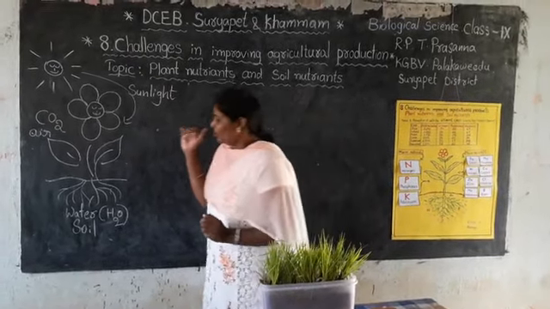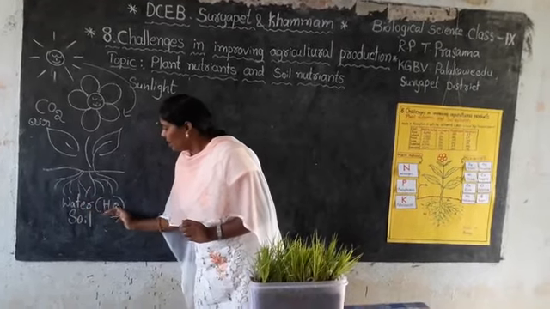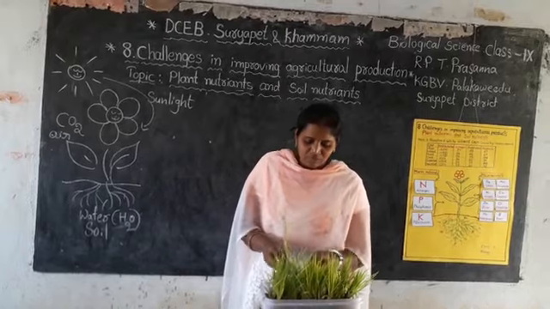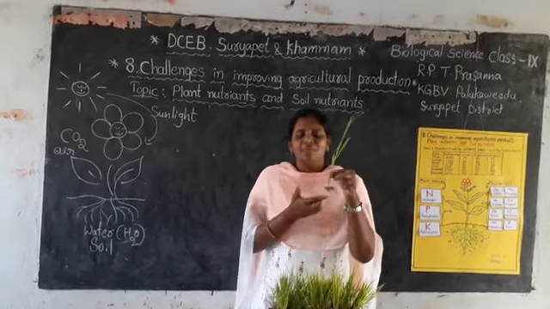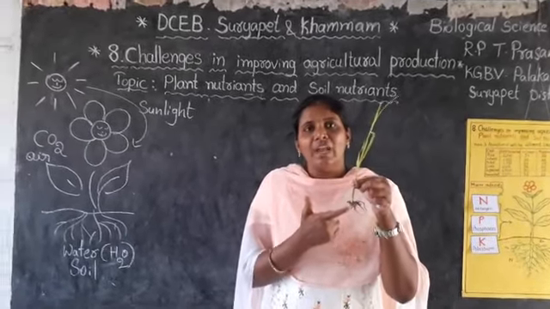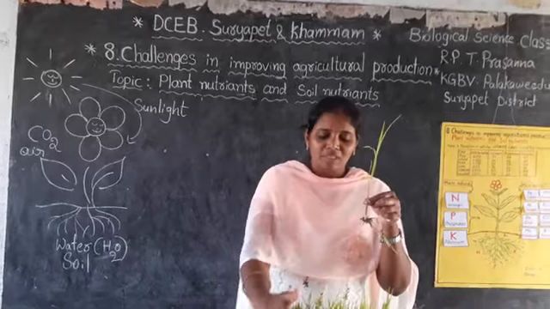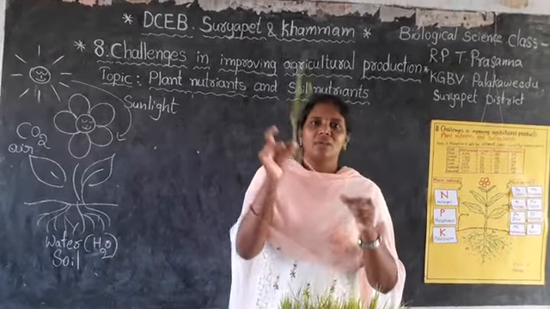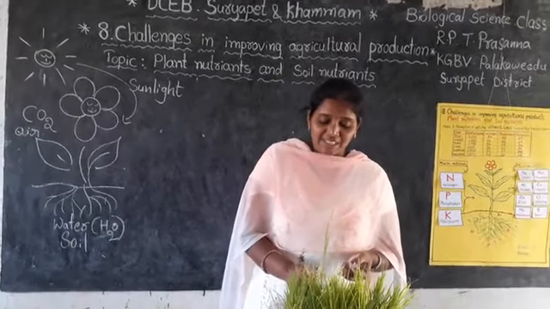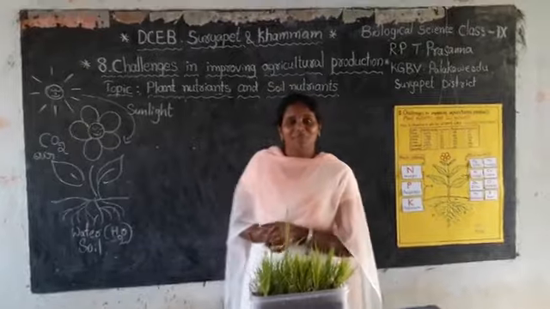See here, when plants are absorbing water from soil, they also absorb some kinds of mineral salts along with water. What are those mineral salts, or what are those nutrients? Let us see.